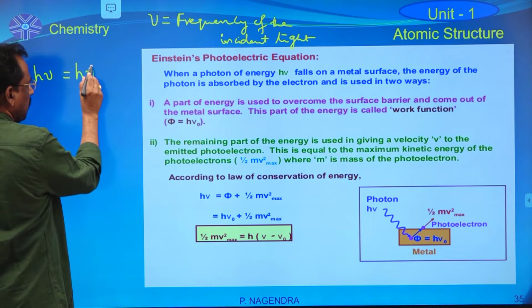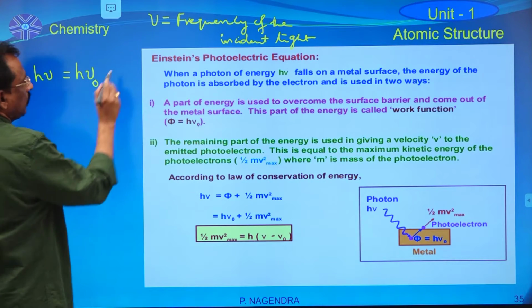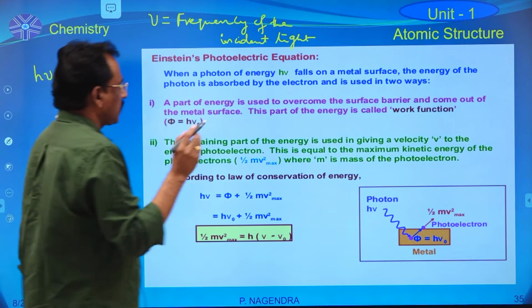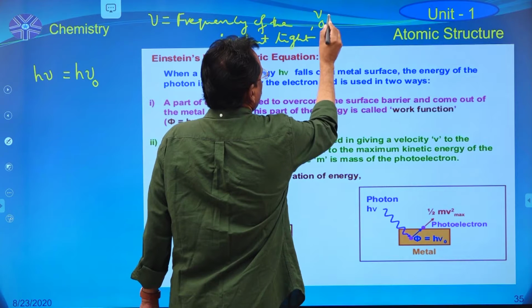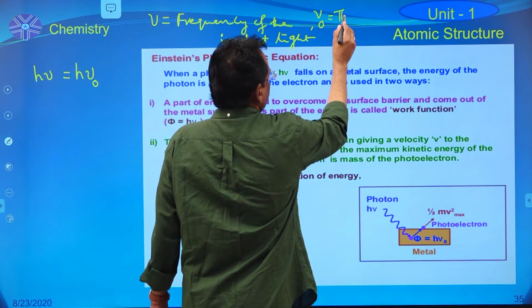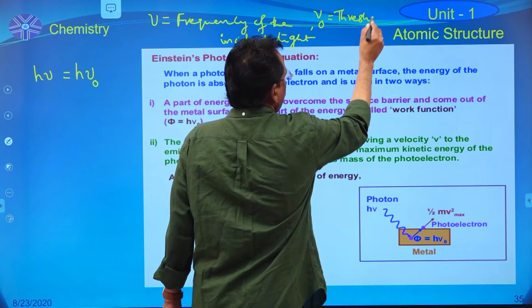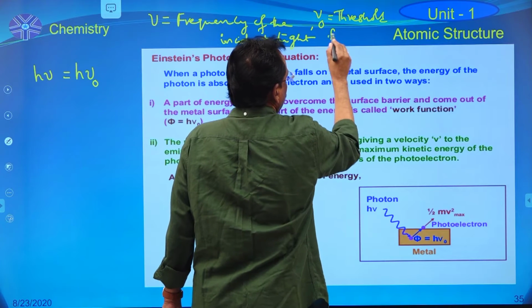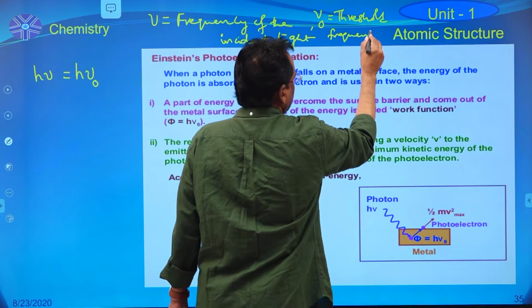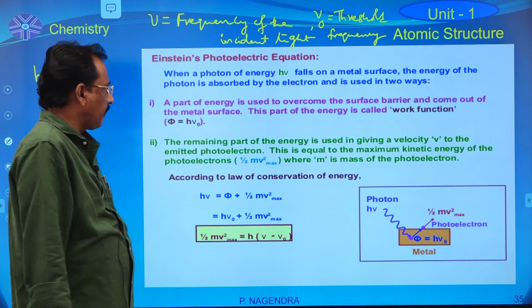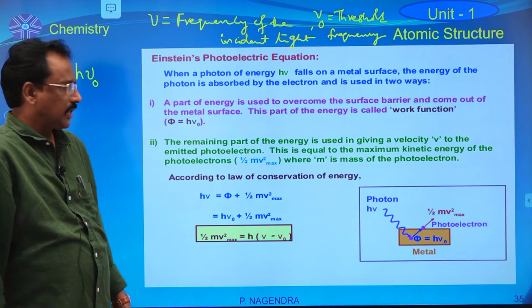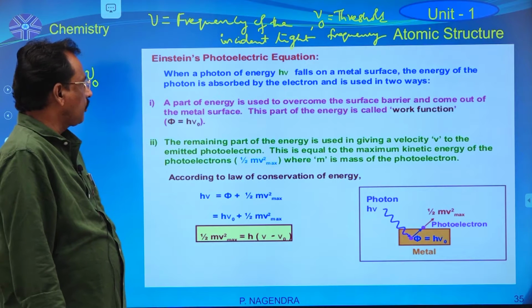The formula is h nu 0, where nu 0 means threshold frequency of the metal, or minimum frequency. Each and every metal has some inner frequency which is known as threshold frequency.